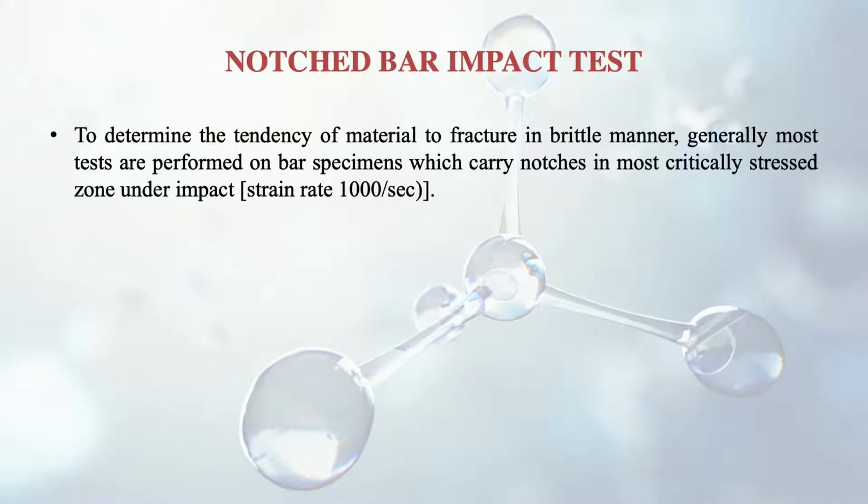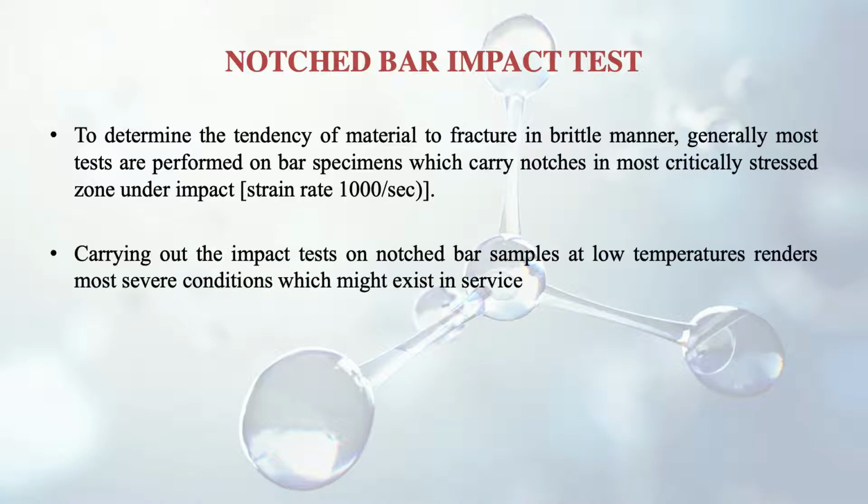To determine the tendency of a material to fracture in a brittle manner, most tests are generally performed on bar specimens which carry notches in the most critically stressed zone under impact, and the strain rate here is 1000 per second. As I discussed earlier, the impact load begins from 10 per second and goes up to any number after that, like here it is mentioned 1000 per second. Carrying out impact tests on notched bar samples at low temperatures renders the most severe conditions which might exist in service. So there are certain difficulties in static tests actually.